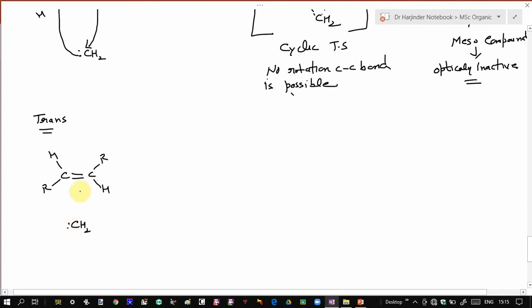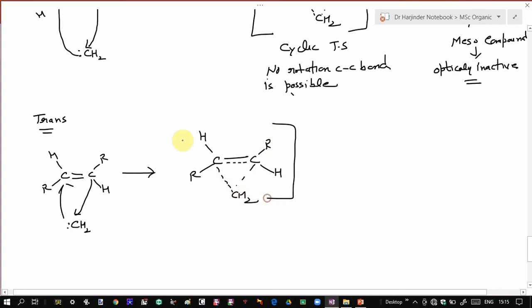Again, since both electrons are present in the same orbital, the addition takes place simultaneously like this. Again, this will result in the formation of a cyclic concerted transition state in which all bond breaking and all bond formation take place simultaneously.